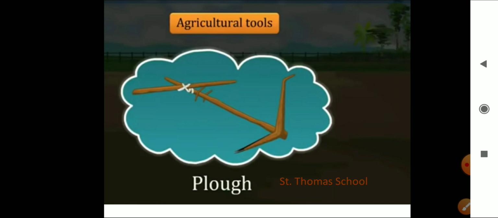The main part of the plough is a long log of wood which is called a plough shaft. There is a handle at one end of the shaft. The other end is attached to a beam which is placed on the bull's neck. One pair of bulls and a man can easily operate the plough. So, this was about the plough.